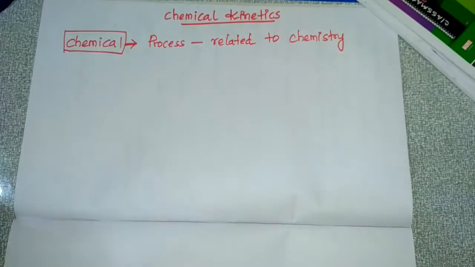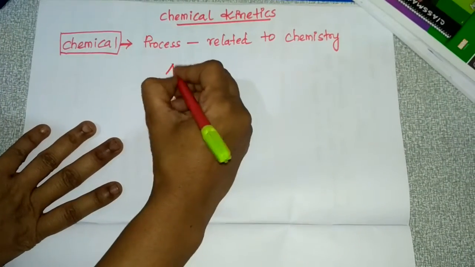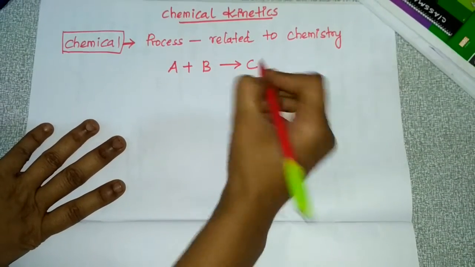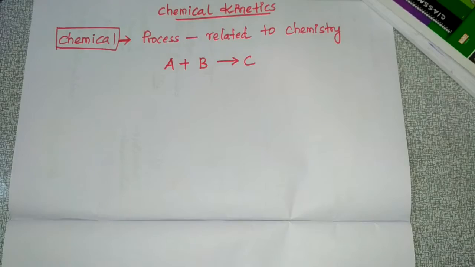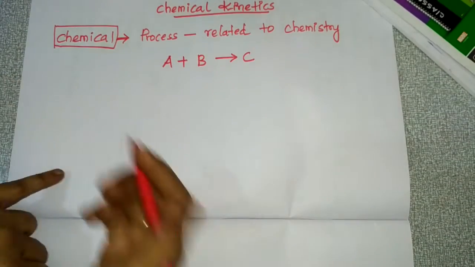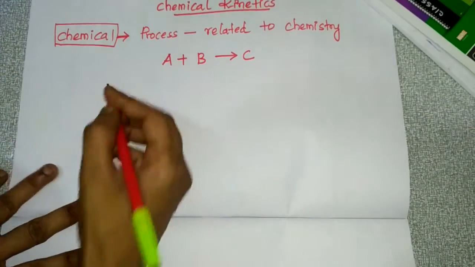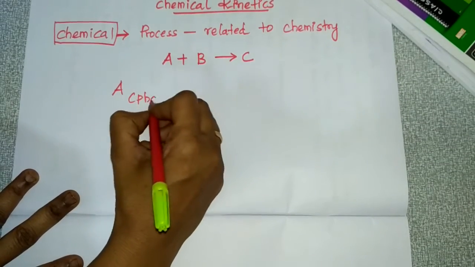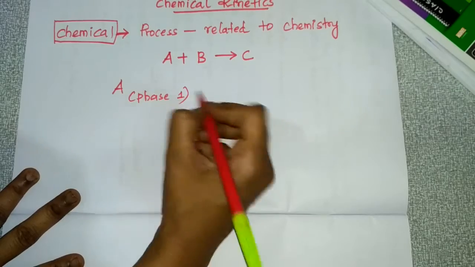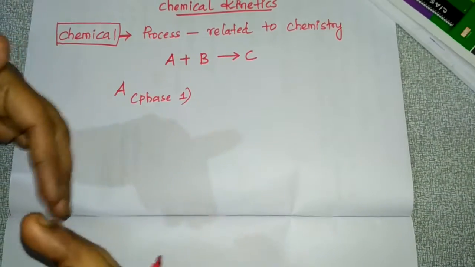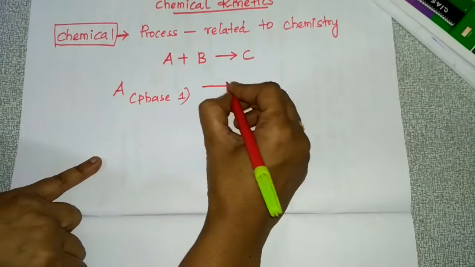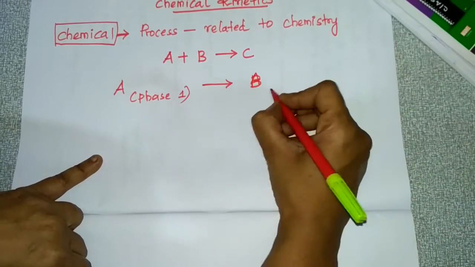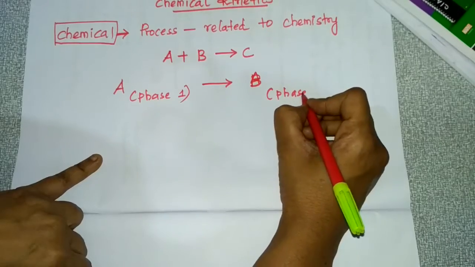For example, if I am writing A plus B, these are the reactants which give you the product C. If you take another reaction, we can take A in one phase, phase 1, which gets transferred to A or B in phase 2.